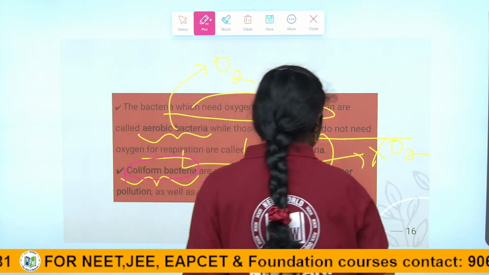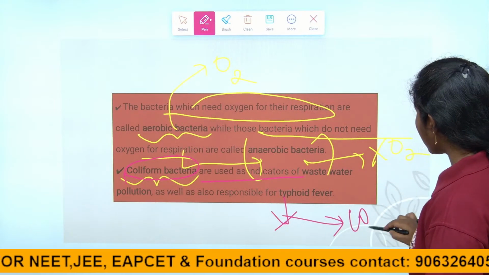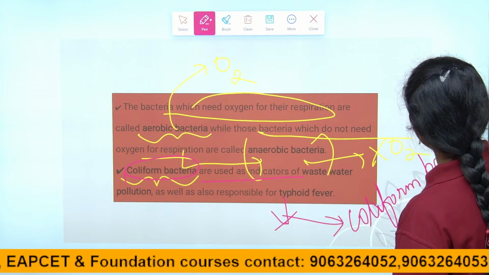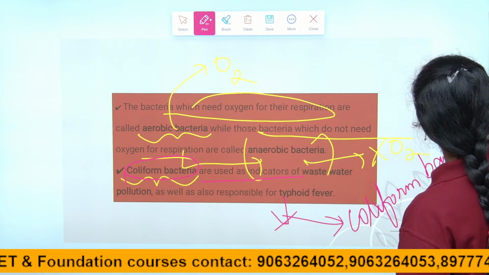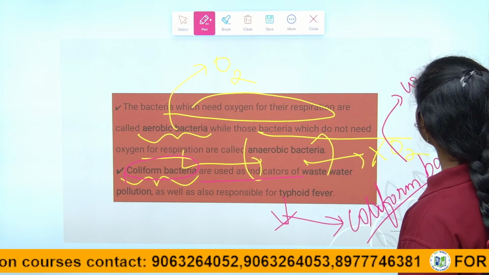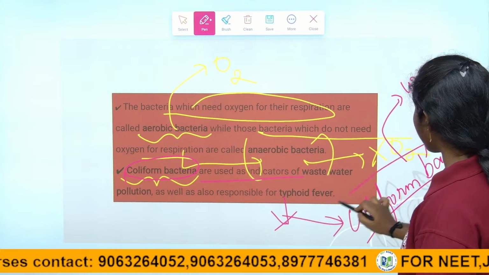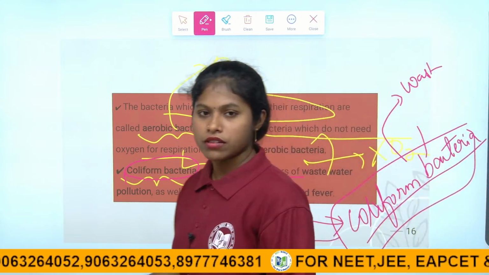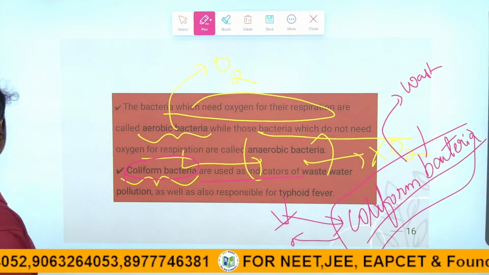For typhoid fever, which bacteria is responsible, children? Coliform bacteria are responsible for typhoid fever, because in wastewater a large amount of this type of bacteria is seen, which affects humans with typhoid. Right children, so this is about it.